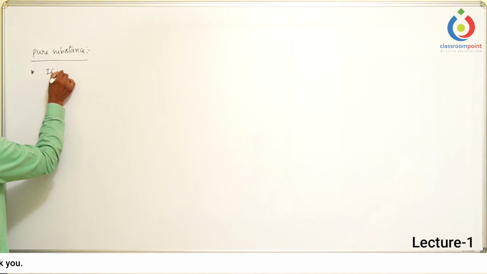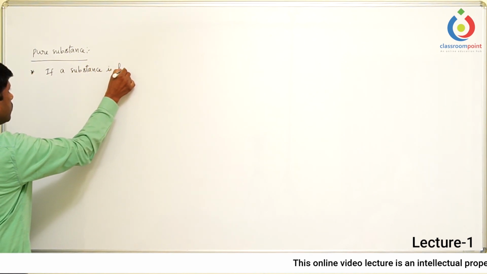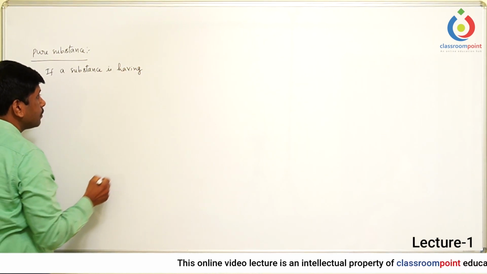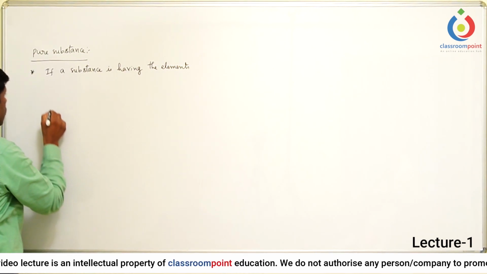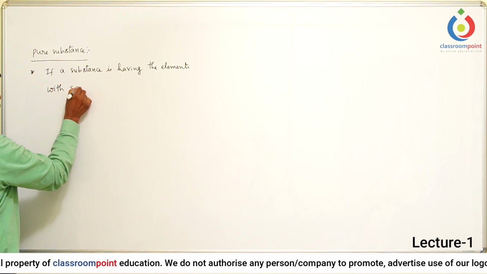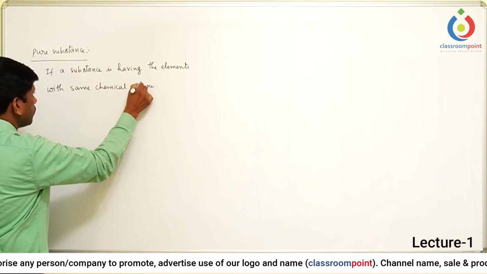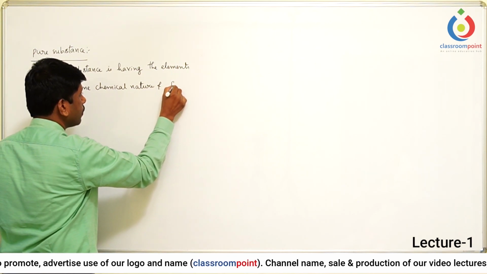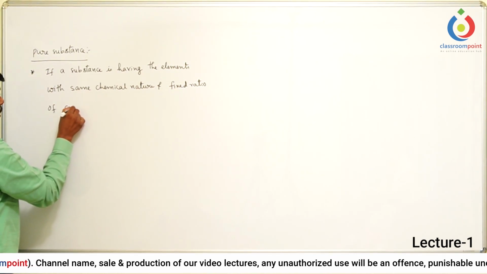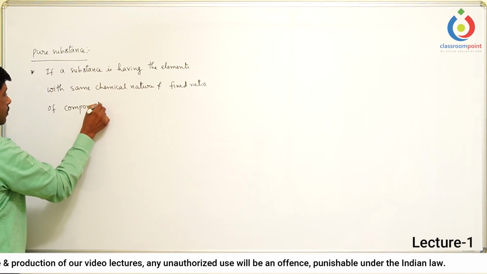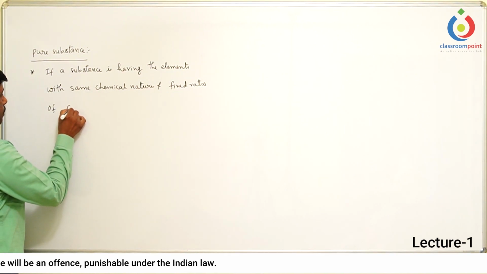So if a substance is having the elements with the same chemical nature and a fixed ratio of composition. Actually, we should not use components, we should use composition.